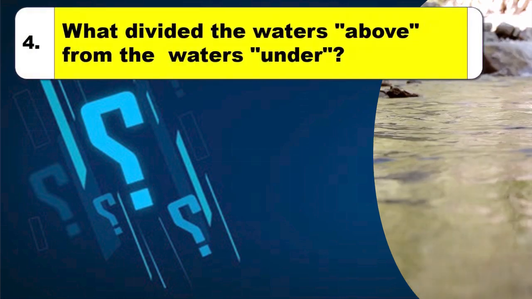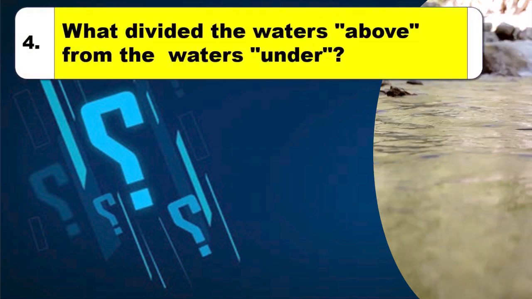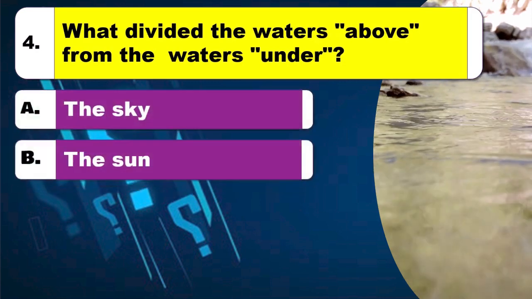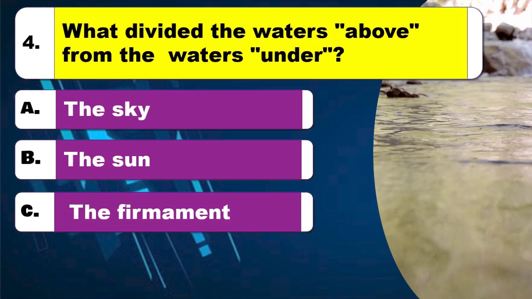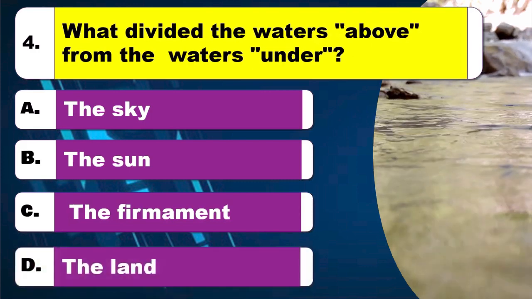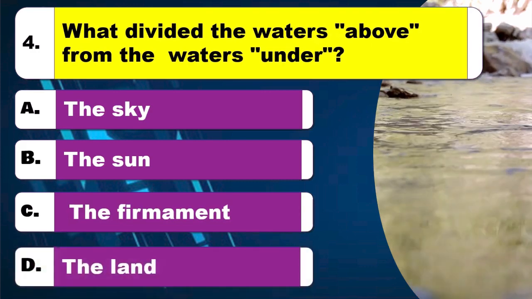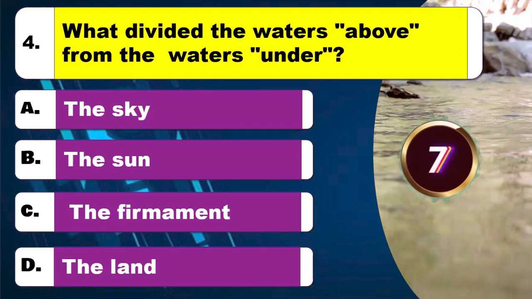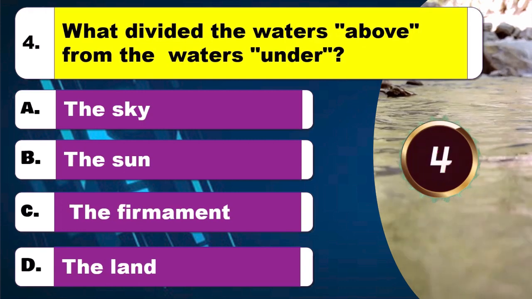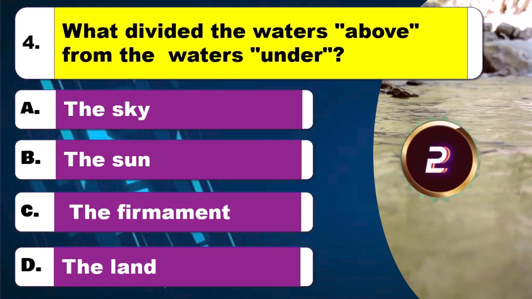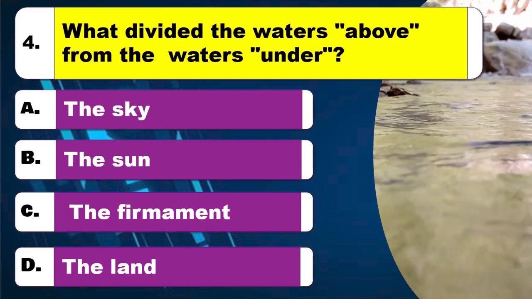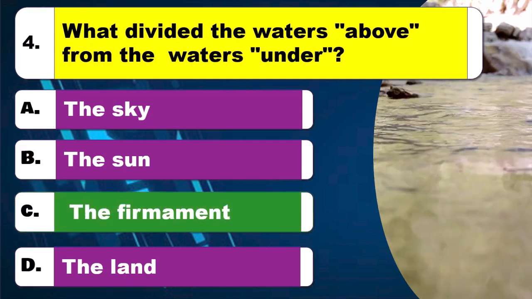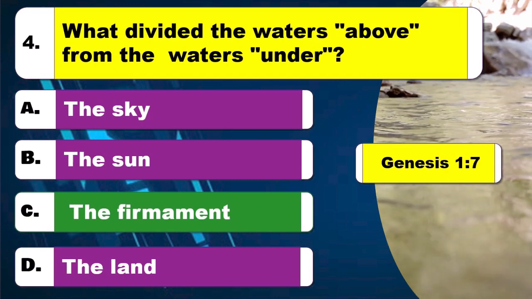Question 4. What divided the waters above from the waters under? Option A, the sky. Option B, the sun. Option C, the firmament. Option D, the land. Time to think. The right answer is option C, the firmament. The Bible reference is Genesis, chapter 1 verse 7.